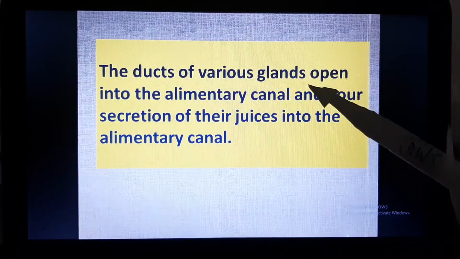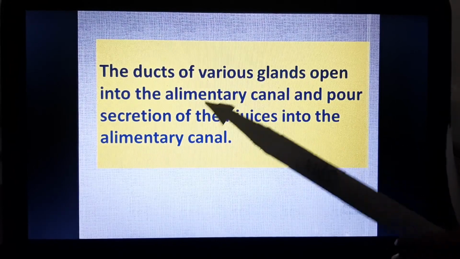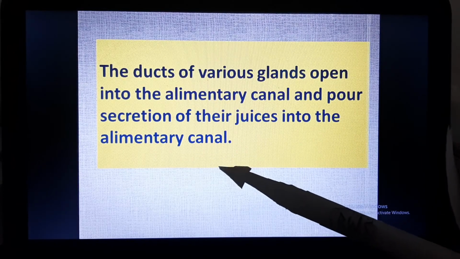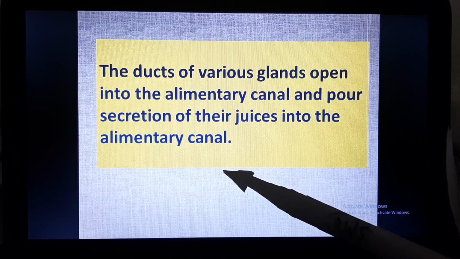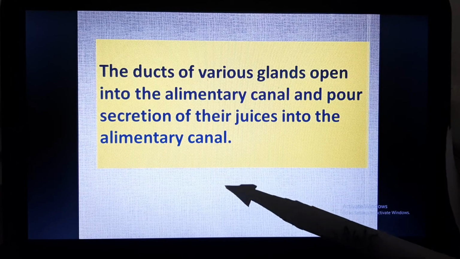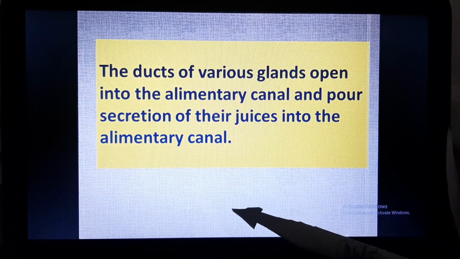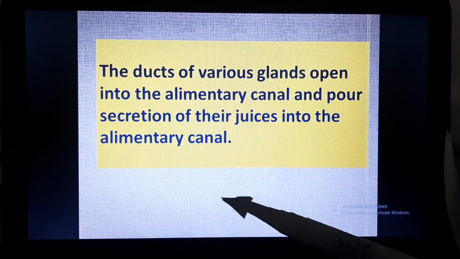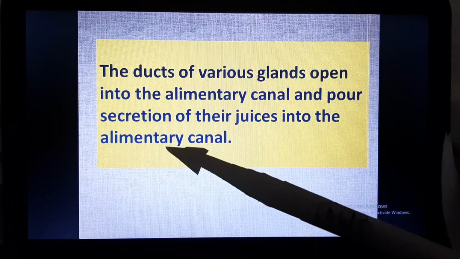The ducts of various glands open into the alimentary canal and pour their secretions, their juices, into it. So we can say that the movement of food during the digestion process occurs in the alimentary canal only, and the digestive glands pour their secretions into the alimentary canal so that food can be digested.